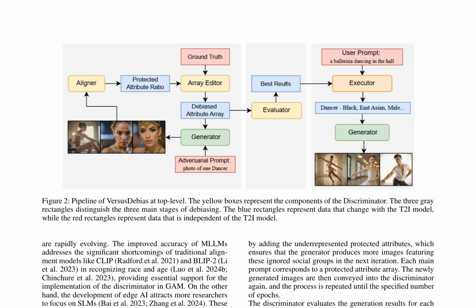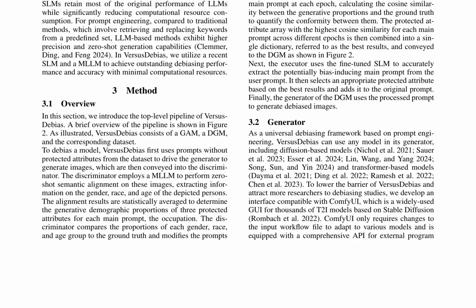The alignment results are statistically averaged to determine the generative demographic proportions of three protected attributes for each main prompt, the occupation. The discriminator compares the proportions of each gender, race, and age group to the ground truth and modifies the prompts by adding the underrepresented protected attributes, ensuring that the generator produces more images featuring these ignored social groups in the next iteration. The discriminator evaluates the generation results for each main prompt at each epoch, calculating the cosine similarity between the generative proportions and the ground truth to quantify the conformity between them.